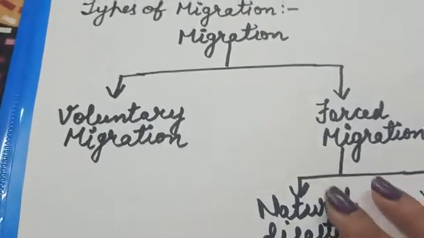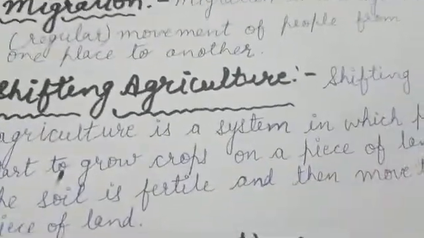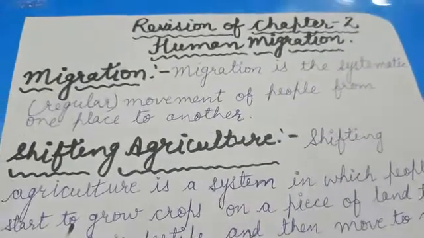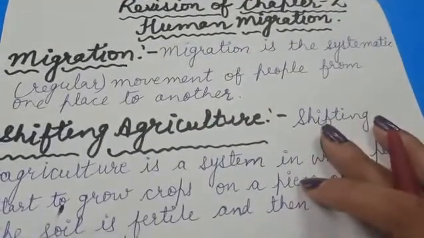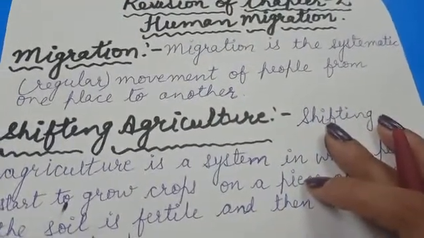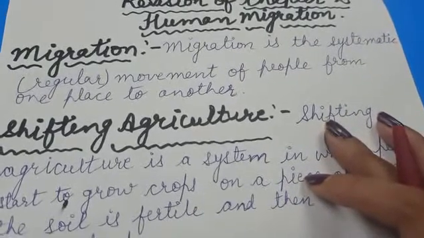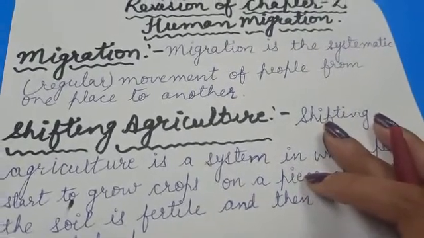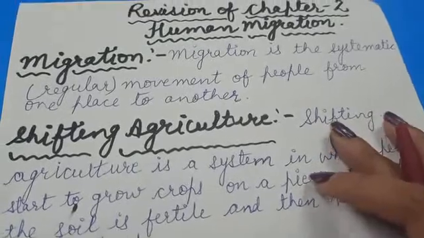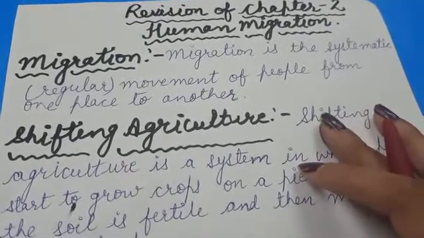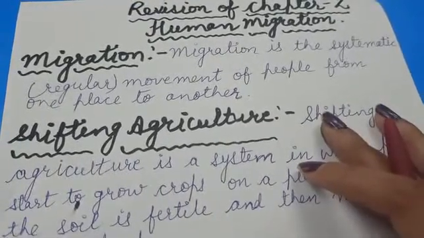So this is your chapter 2, Human Migration. You have to revise this chapter, and also understand the concept of migration, shifting agriculture, types of migration, etc. So revise this chapter very carefully and also understand the concept.